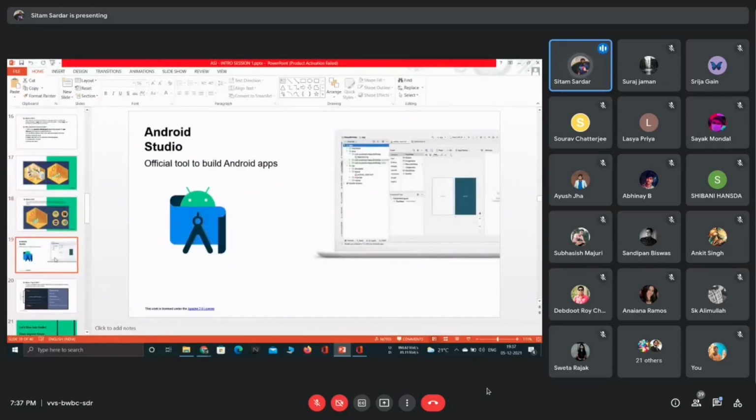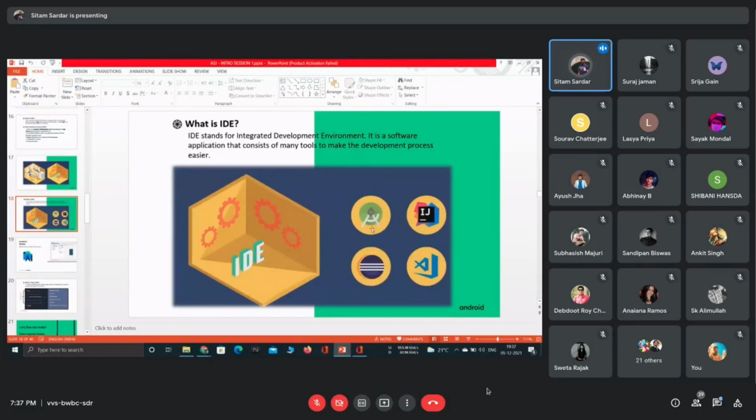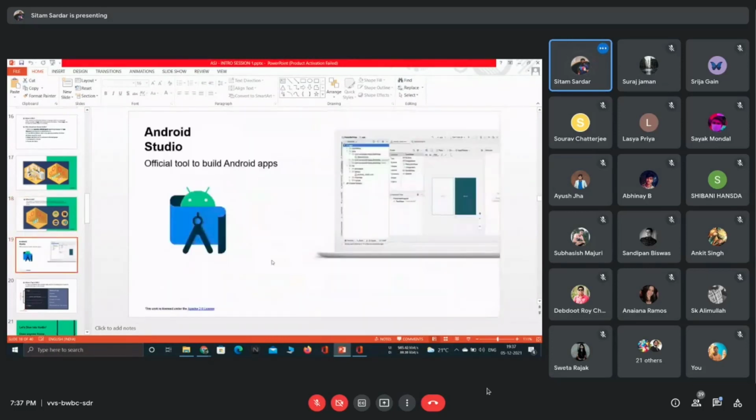So this is our Android Studio. For modern Android Studio the logo looks like that; this logo is a little bit older.